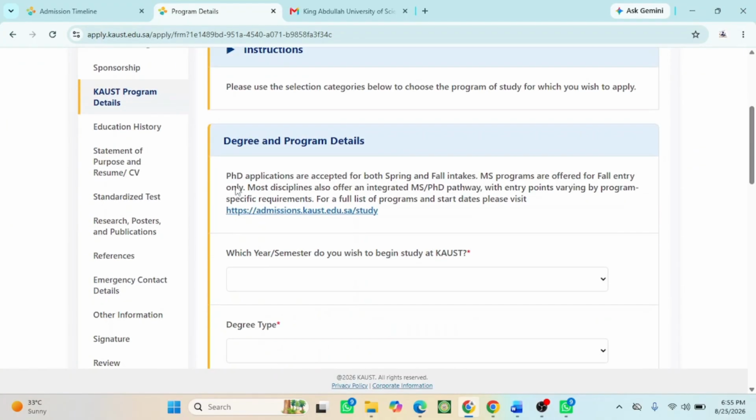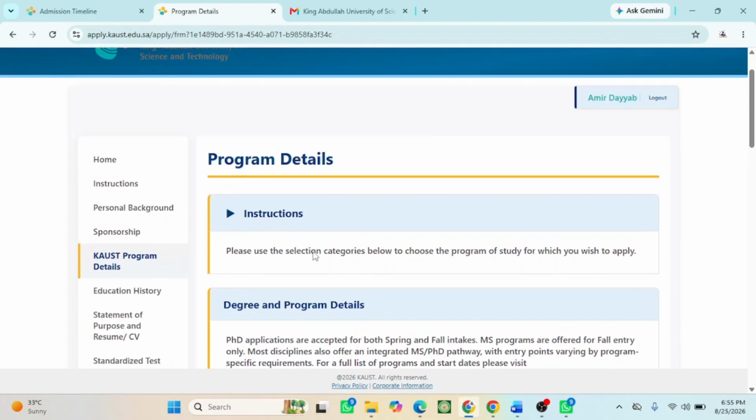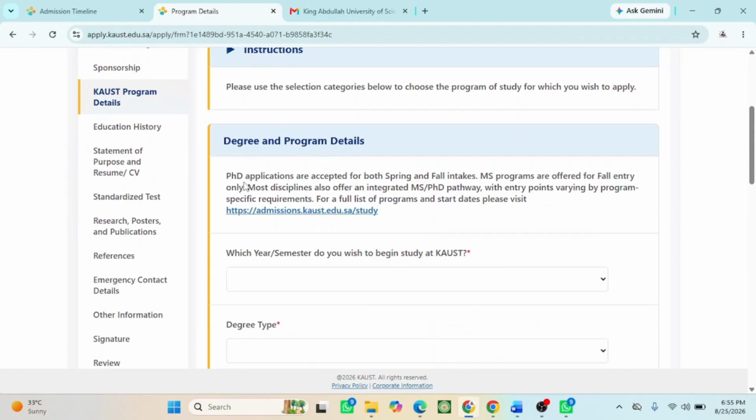Then the next information is instruction. Please use the selection category below to choose the program of study for which you wish to apply. For degree programs, PhD applicants are accepted for both programs, and MSc programs are offered for the foreign entry only. Some programs also offer an integrated MSc pathway, which means direct PhD, with entry point varying by the program-specific requirements.